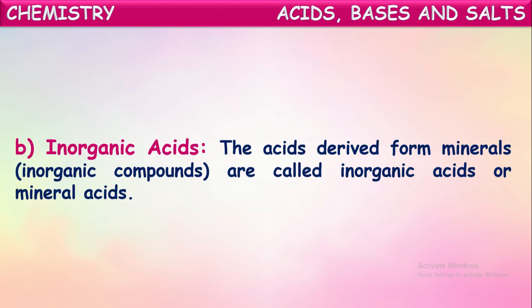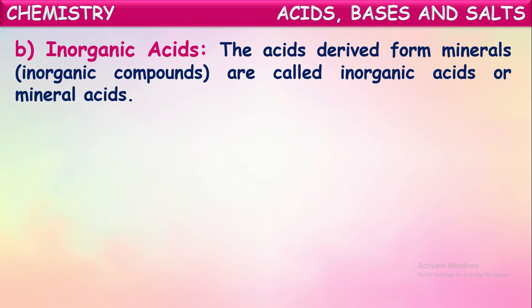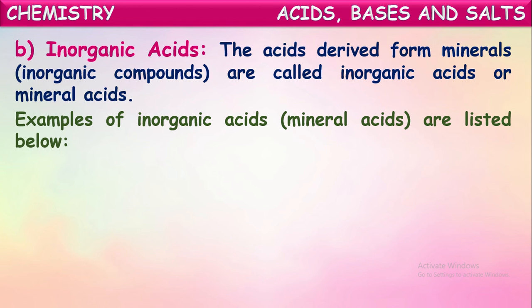And now the second category of acids based upon their sources: inorganic acids. The acids derived from minerals are called inorganic acids or mineral acids. In the earlier case, we said the acids derived from plants and animals are called organic acids.